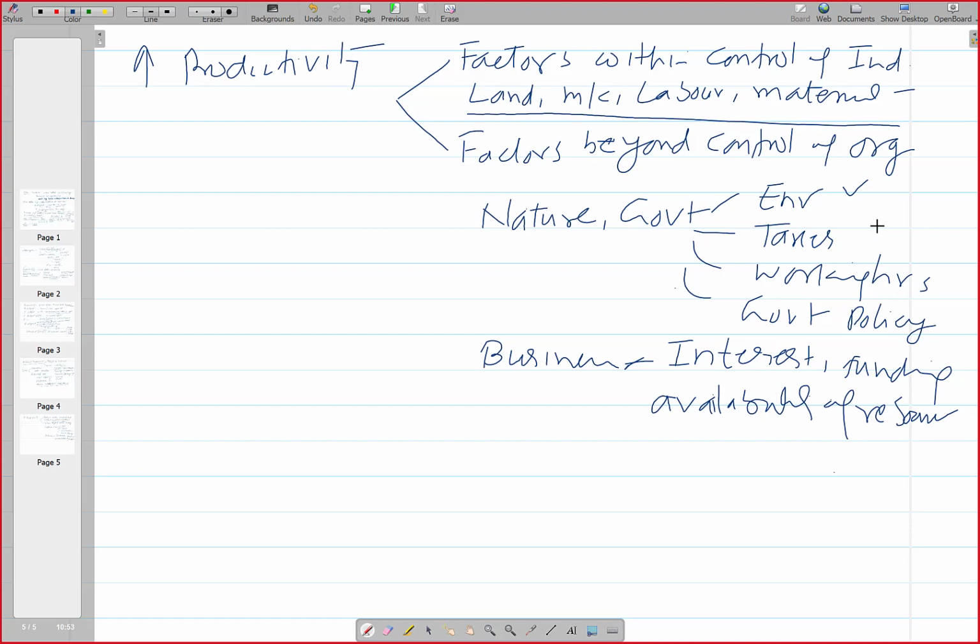Then tax holidays or tax rebates are given, with relaxation on government policies, interest free loans, and increased availability of certain kinds of resources.